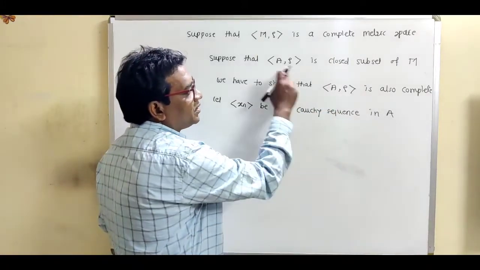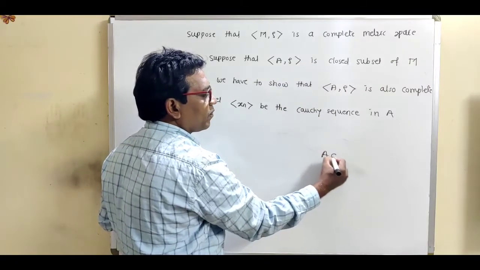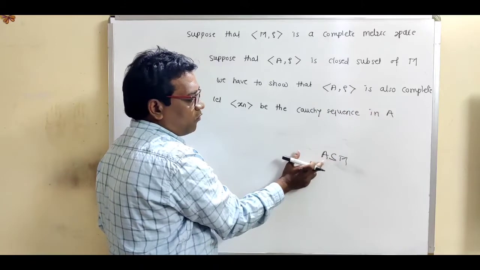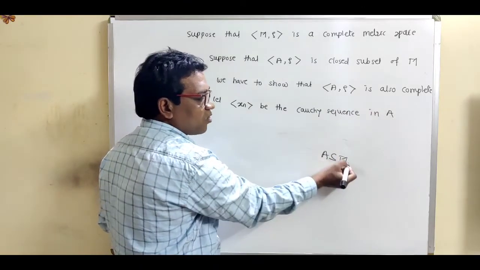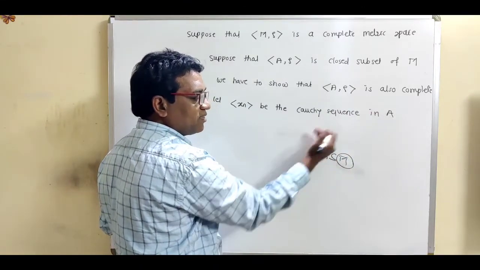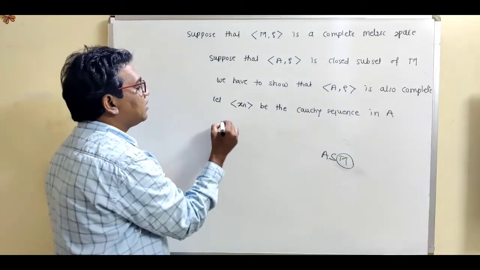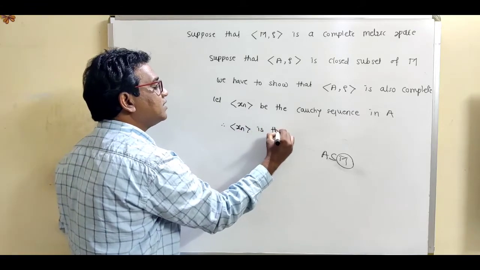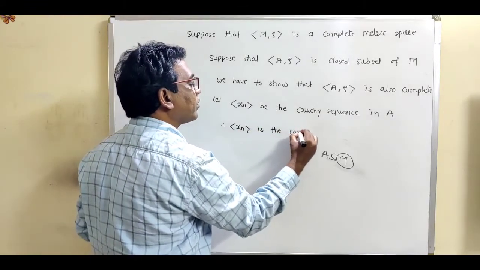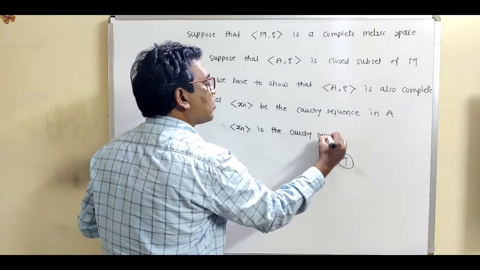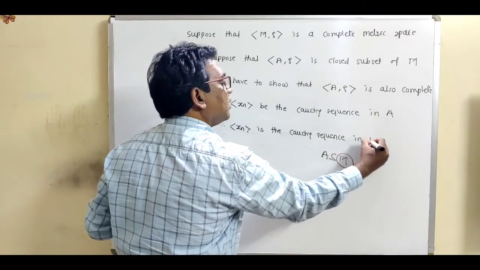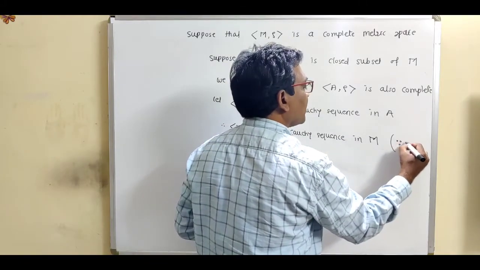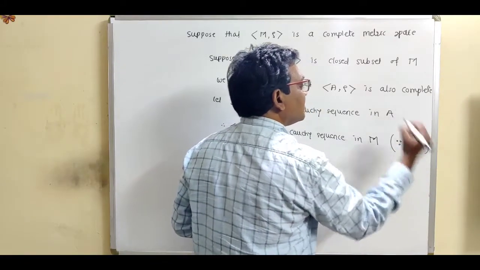Now this A is a subset of M. If xn is a Cauchy sequence in A, so obviously this xn is a Cauchy sequence in M also, because A is a subset of M. Therefore xn is a Cauchy sequence in M, and just give the reason: because this A is a subset of M.